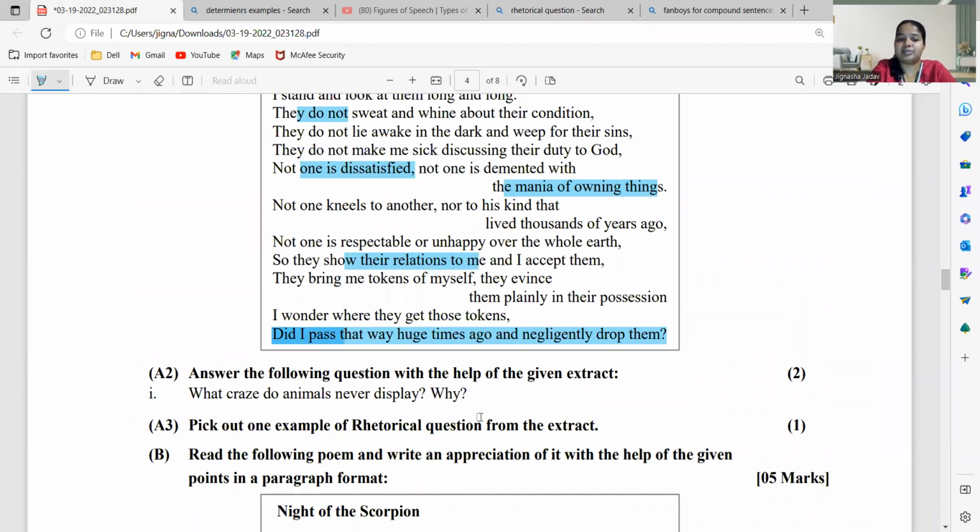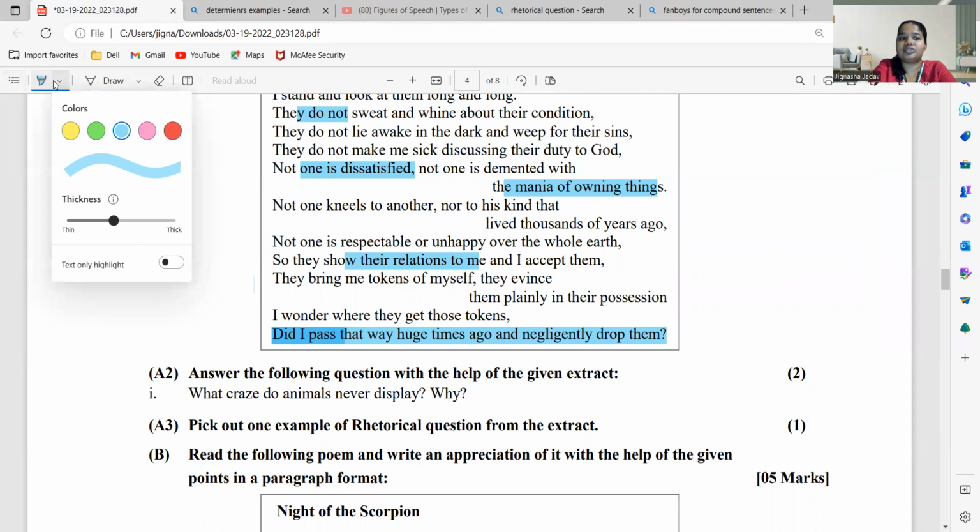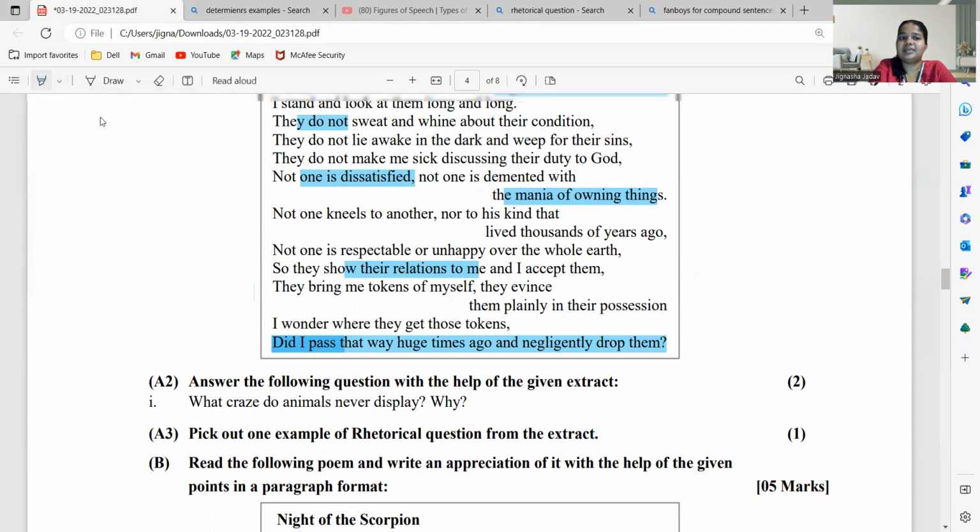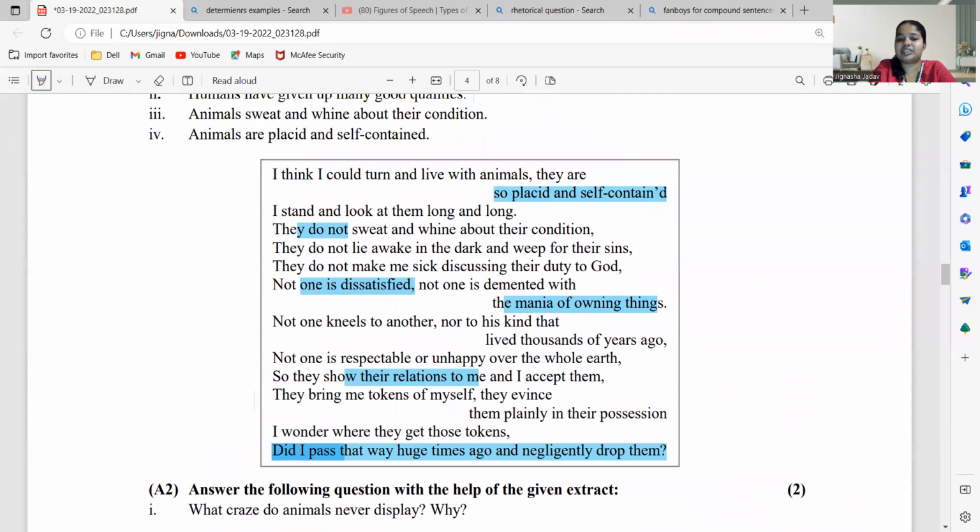So what is asked? See, pick out an example of a rhetorical question from the poem. Now if you see the entire poem, they have not given us any question. There is one last line, that is the question; in this entire poem there is no question mark anywhere. You can directly write this as the question answer, but again, understand it. Did I pass that way a long time ago and negligently drop them?